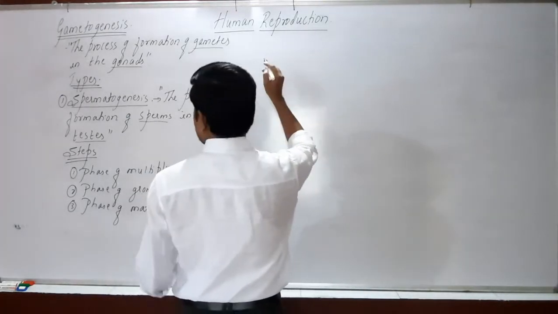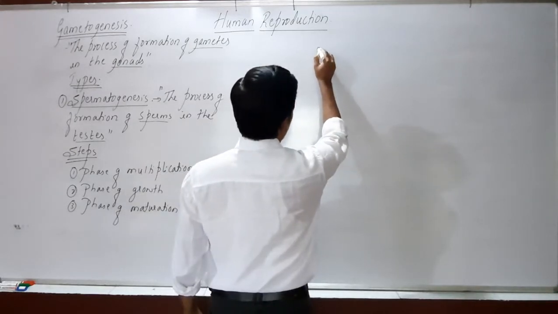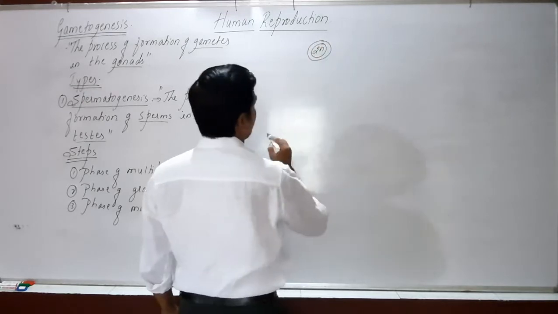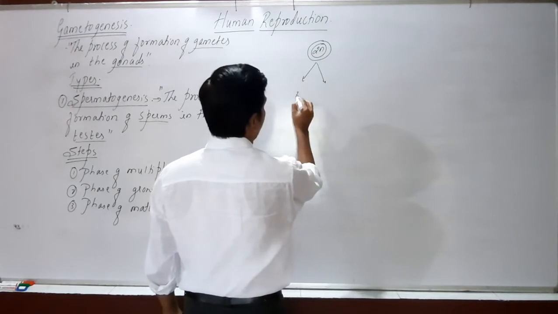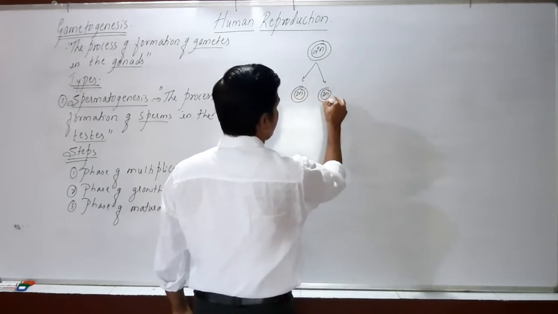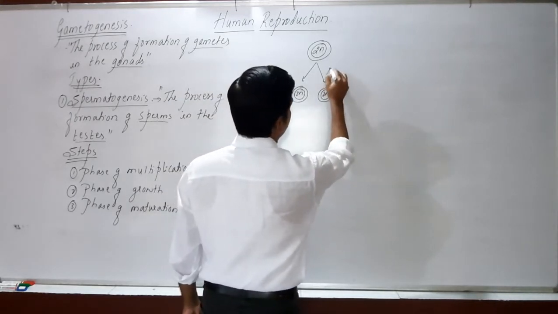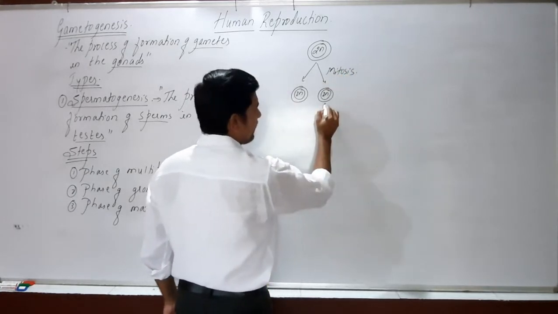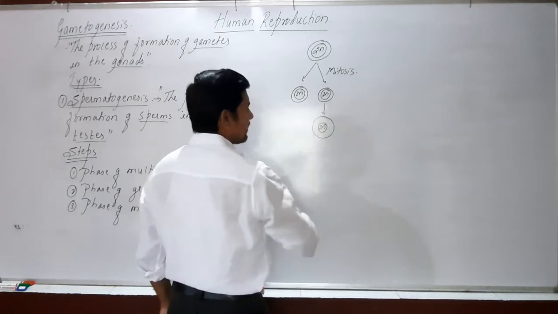Okay, now during the process of spermatogenesis, we have a diploid cell here. Then this diploid cell undergoes the process of mitosis. Then this cell will increase in its size.